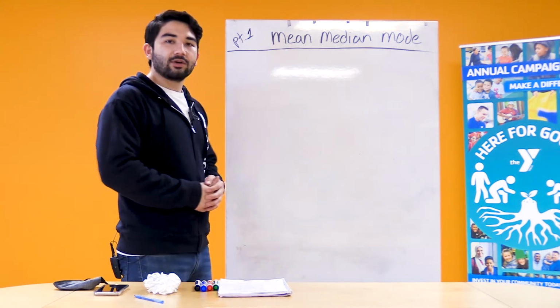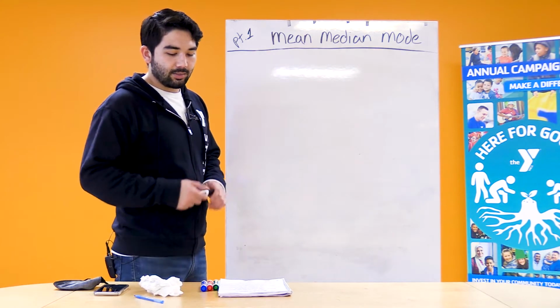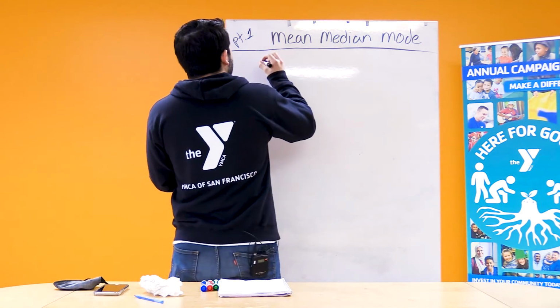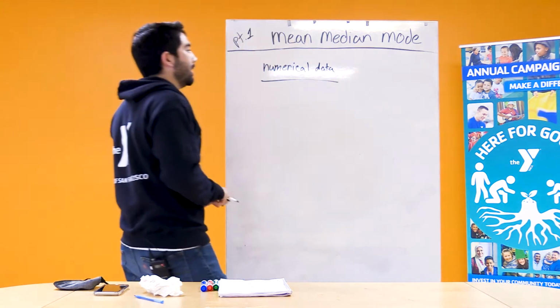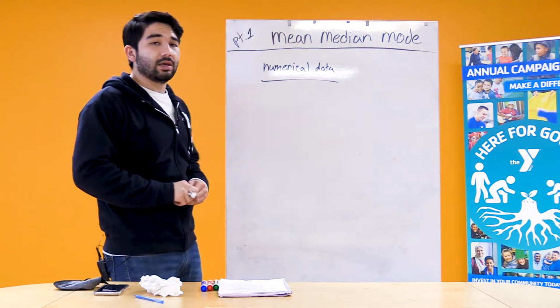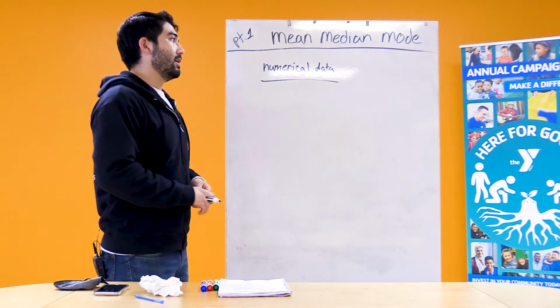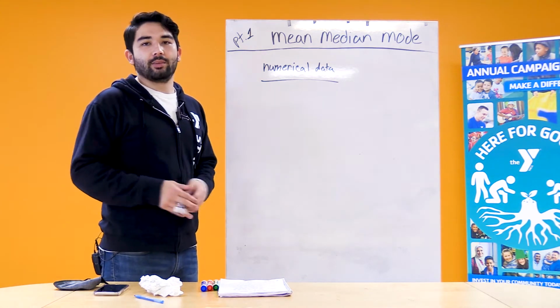To begin, I would first like to discuss the difference between two types of data. There's one type called numerical data. Numerical data is probably what you think of when you think of data. Numerical data is any data that is able to be shown as a number.